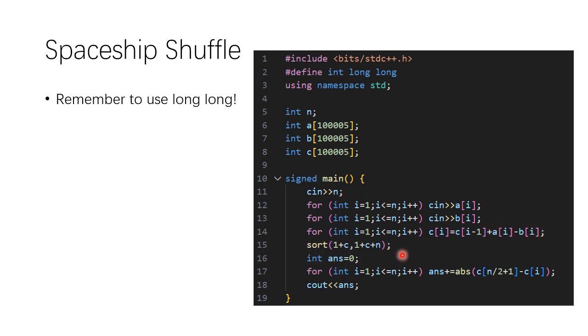Then we sort this in order to find the median, and each time we just take the absolute value of the difference, and this will be accepted. But anyway, you need to remember to use long, otherwise you will get a wrong answer.